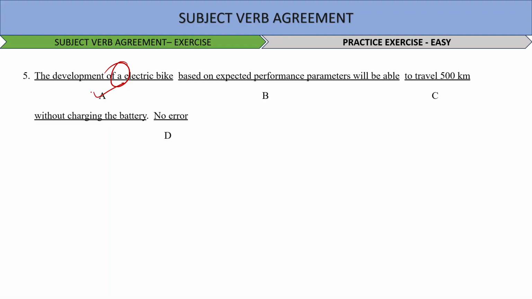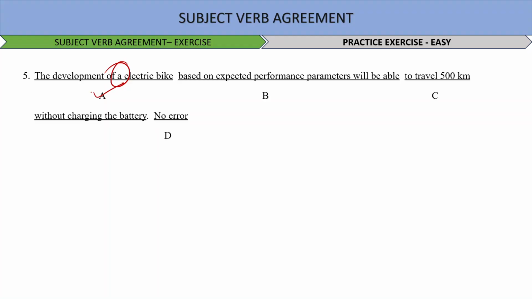Neither the coach nor the players are in favor. So, coach is singular, players is plural, and because players is plural, the verb followed here is plural. Okay, in favor of playing the match on this rugged pitch, no error. So, there is no error I see. So, the correct answer is option number D again. Okay.